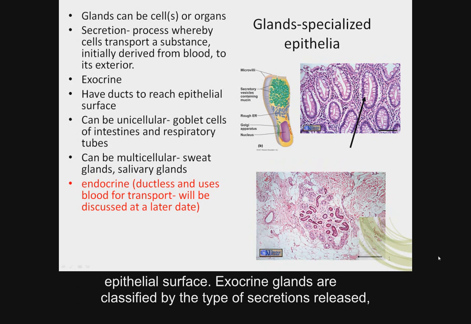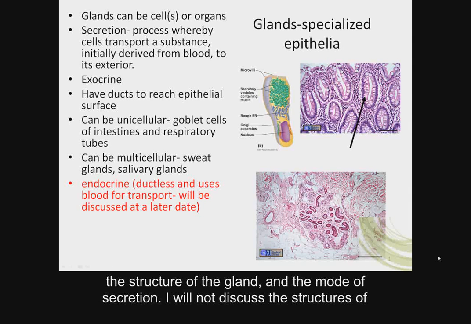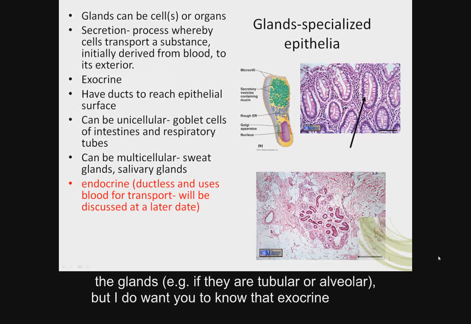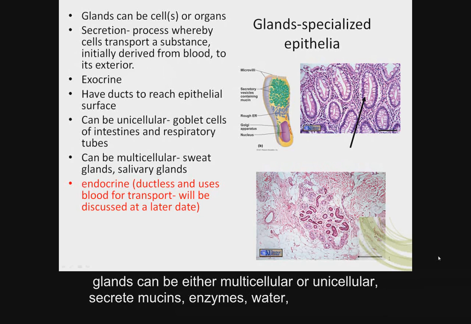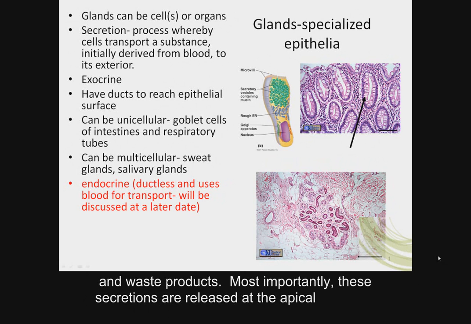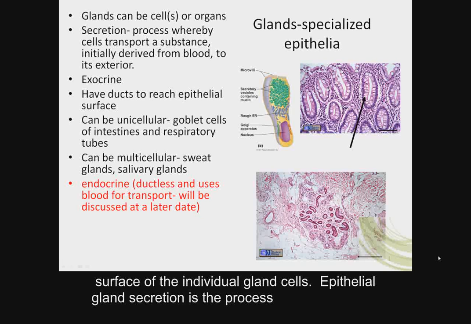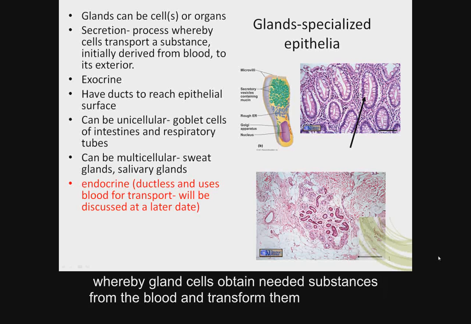Exocrine glands are classified by the type of secretions released, the structure of the gland, and the mode of secretion. I will not discuss the structures of the glands, for example, if they are tubular or alveolar, but I do want you to know that exocrine glands can be either multicellular or unicellular, secrete mucins, enzymes, water, and waste products. Most importantly, these secretions are released at the apical surface of the individual gland cells.